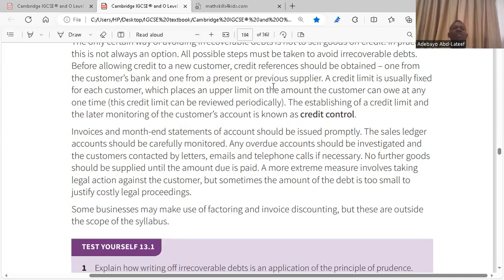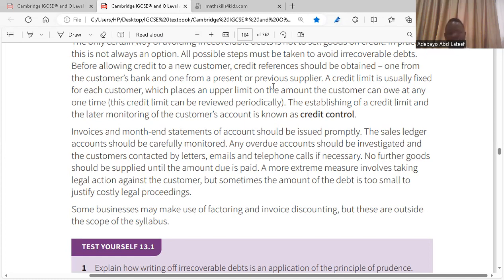So invoices and month-end statements of account should be issued promptly. The sales ledger account should be carefully monitored. Any overdue account should be investigated and the customer contacted by letters, emails, and telephone calls, if necessary. No further goods should be supplied until the amount due is paid. Don't give customers more goods when they've not paid for the previous ones bought. These are the ways you can do your credit control.